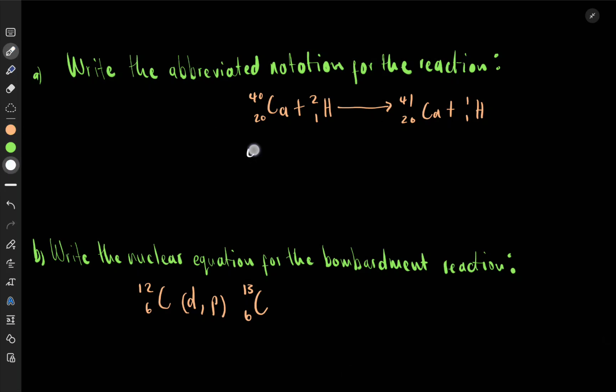So we can go ahead. We first write 40,20 calcium, then we open our parentheses. What is this? Now, many of you are saying, you taught us 7 nuclear particles, but we've never seen where we use deuteron yet. Here is an example, this 2,1. Remember, it's a special type of hydrogen. This is a hydrogen nucleus from deuterium.